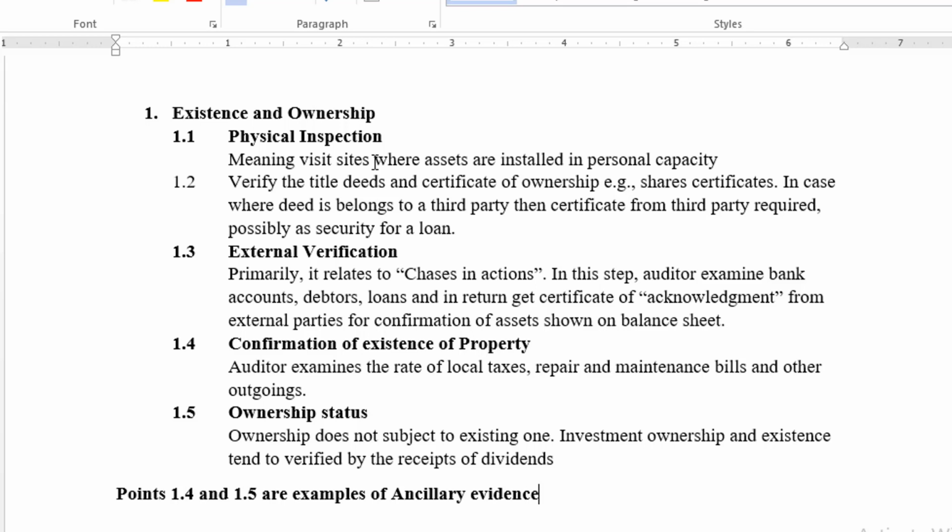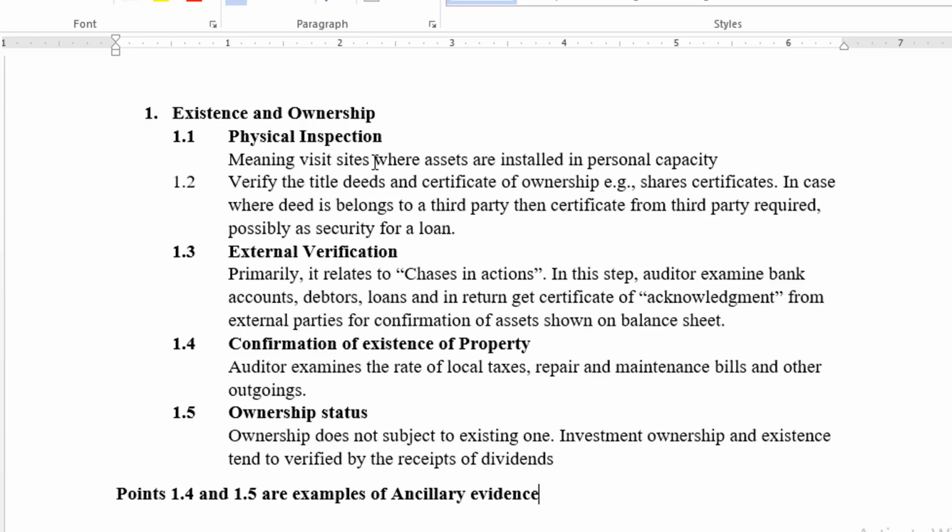But the problem arises when the title deed and certificate of ownership pertain to a third party. So what does the auditor do in that case? The auditor asks for the certificate from the third party, which may be considered as a security against a loan.